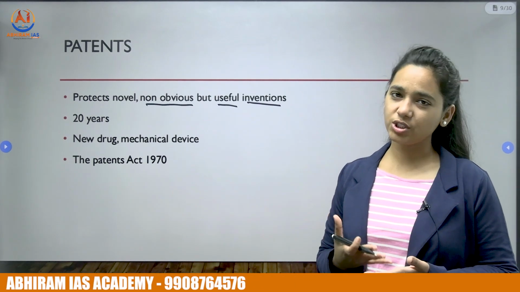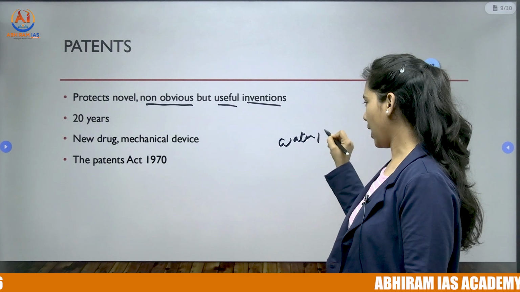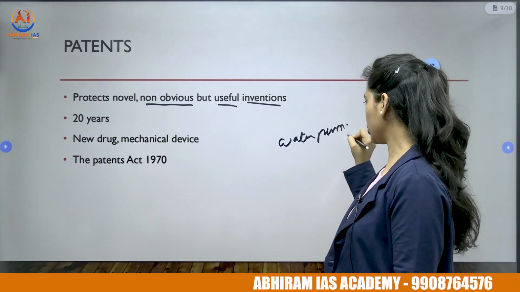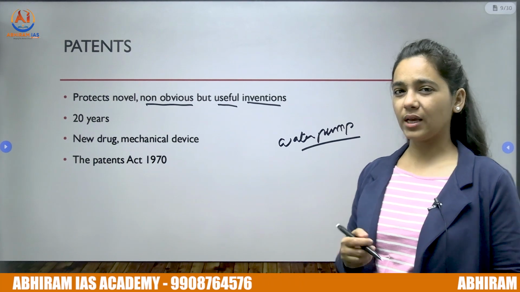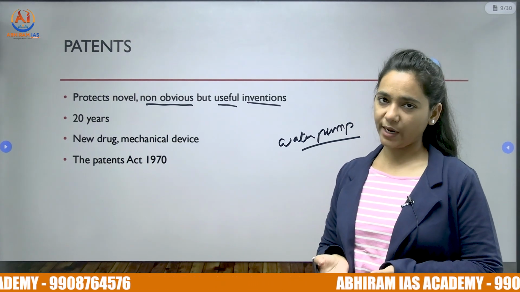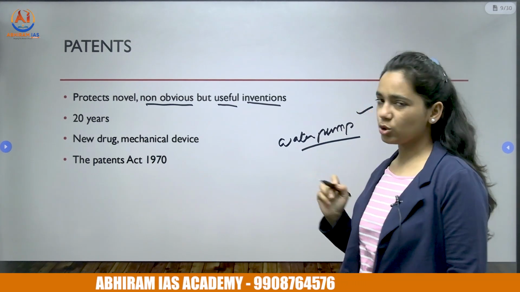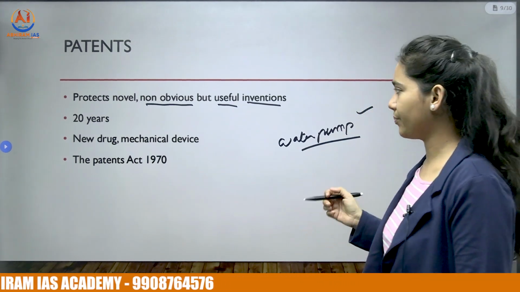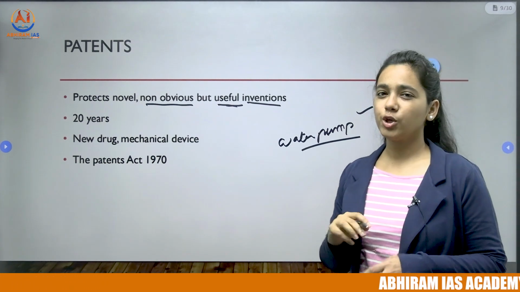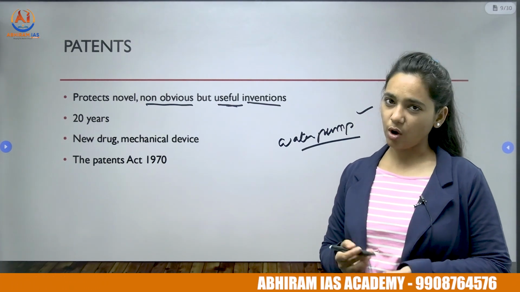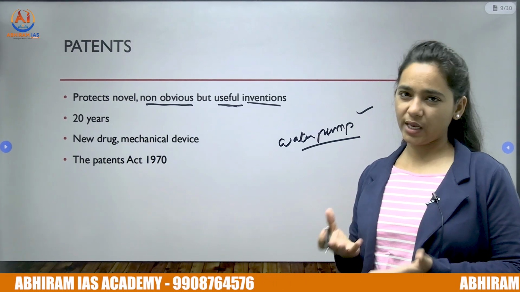When do we say a technology is non-obvious? For example, if we take a water pump and combine it with a solar panel to save energy, it is not regarded as non-obvious, because anyone with basic technological knowledge can know that combining two different technologies can yield maximum benefits. So it is not an example of non-obvious. Then it should also be useful. For example, if you create a car that runs on a rare fuel which can only be found in the Himalayas, it is not useful to anyone.